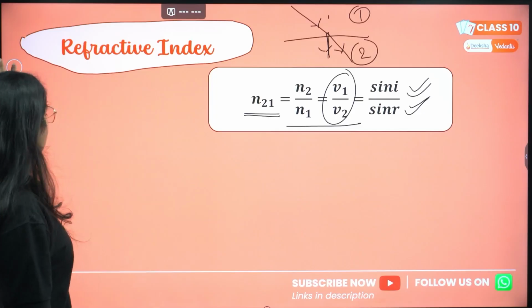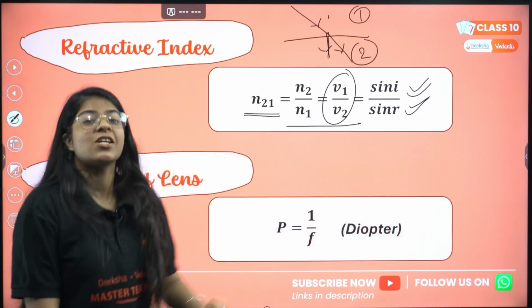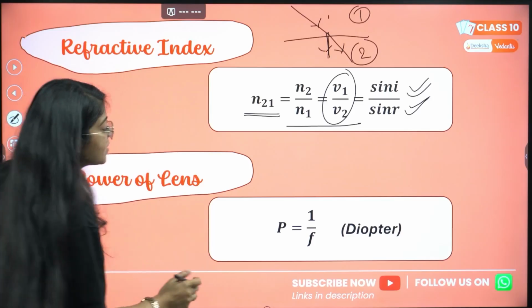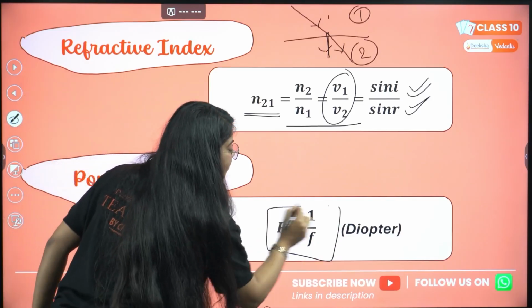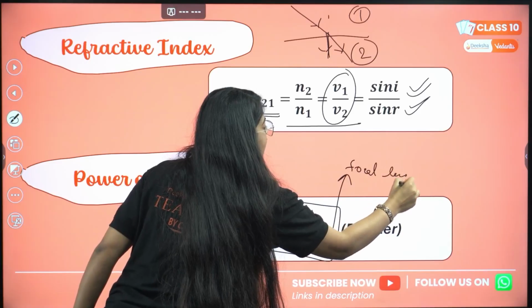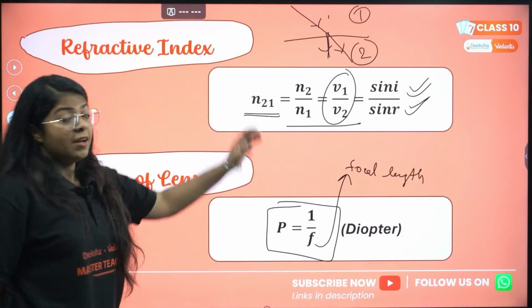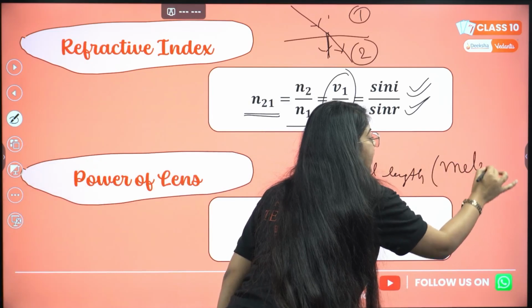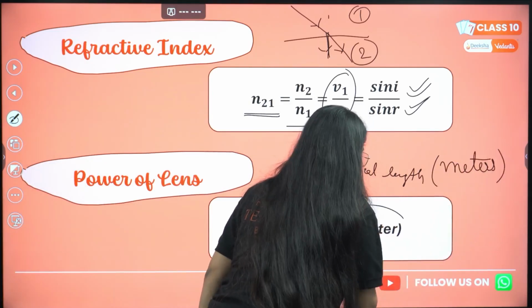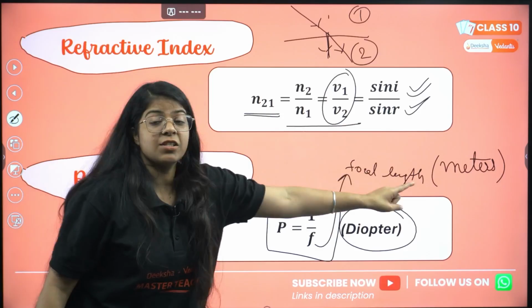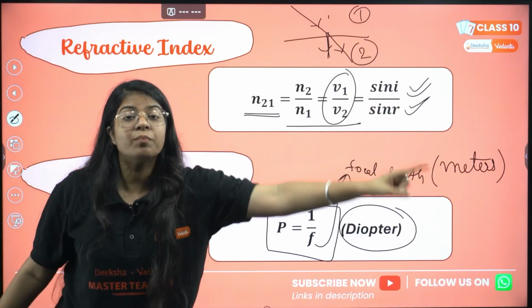Then what next? Power of a lens. Again, very, very important formula, very simple formula. This is just 1 by f. f is the focal length of the lens. But a very important point, this focal length should be in meters. Only then the unit of power will be diopter. Okay, make sure this is not in centimeters, convert it into meters first.